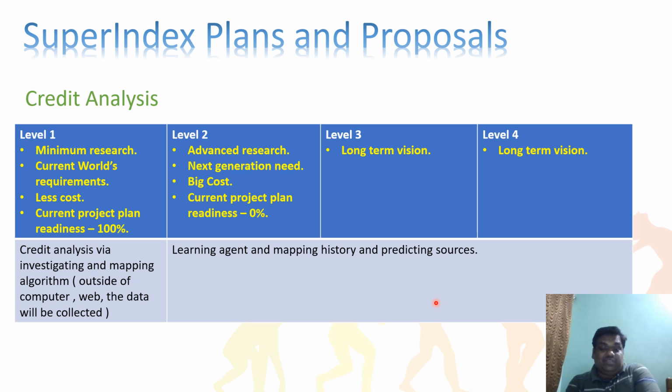The credit analysis means it's not only about FICO or in India it's CIBIL, right? It's also about other credit analysis, whether the bank is good, whether the school is good, whether the college is good, what type of credit factors they have, what type of financial transactions they have. That predictions and analysis should go into the very deeper level, right? See here, we are not talking about other appliances like robotics and all. We don't have any plan now. Just saying, we have ideas, right?